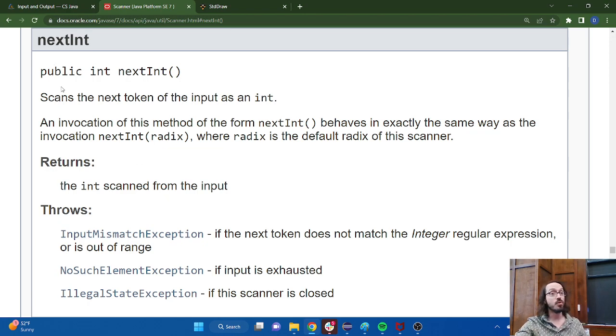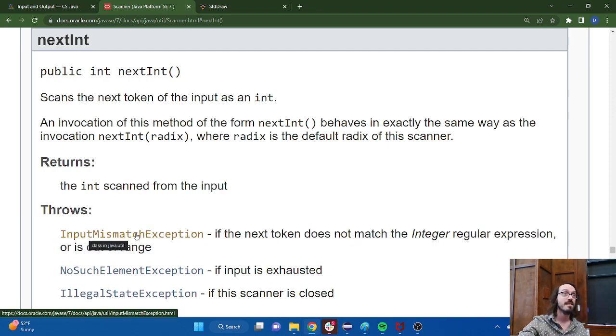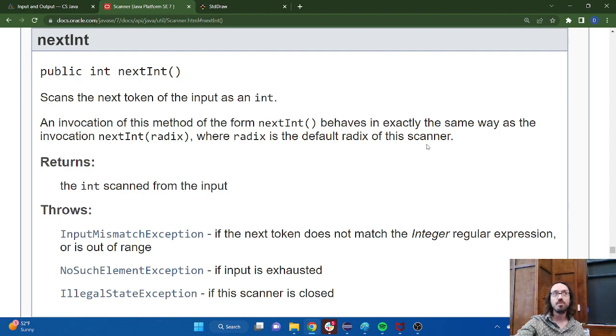But this is telling you what this is trying to do. Even if you only understand this part, scans the next token of the input as an int, that's pretty straightforward enough. It gives me the next thing that was typed in as an integer value, basically. There's some stuff down here: what happens if there's problems? So if they type in a string instead, I might see something that looks like this. That's what these are trying to tell me. So lots of information here about what this action can do and what it can be used for.